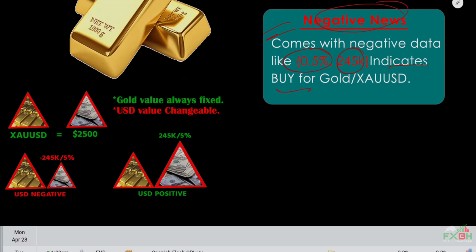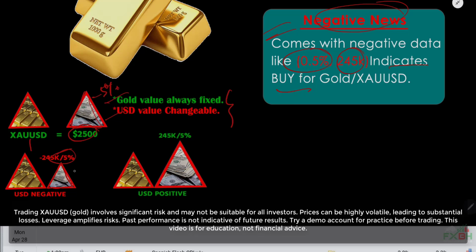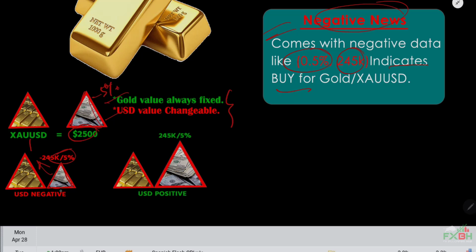So let's explain. You have to keep in mind that, number one, gold value is always fixed, that means constant, and USD value is always changeable, that means variable. Suppose there are two triangles, one XAU USD triangle is equal to the USD triangle value, 2500. So when news comes with -5% value, that means negative 5% value, we have to subtract 5% from the USD triangle, so it will be smaller than previous, and in that case the gold triangle is bigger than the USD triangle, so on USD negative news we will buy in that case.